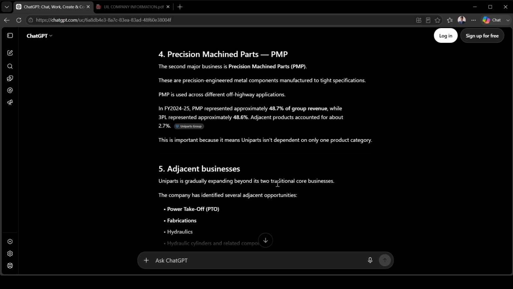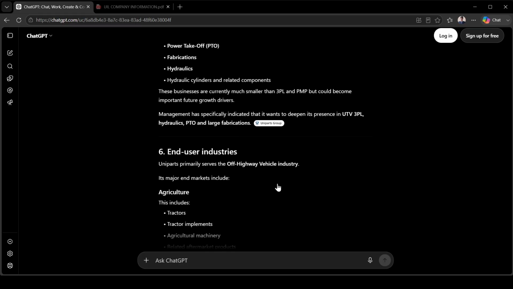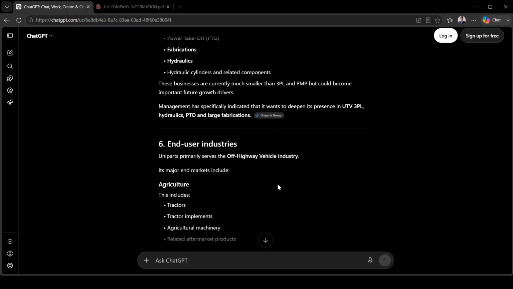Finally, the technology adjacent business. Uniparts is gradually expanding beyond its two core businesses. The company has identified several adjacent opportunities: power take-off, fabrication, hydraulic cylinders, and related components. These businesses are currently much smaller than 3PL and PMP, but could become important future growth drivers. Management has specifically indicated that it wants to deepen its presence in UTV, 3PL, hydraulics, and PTO and fabrication.